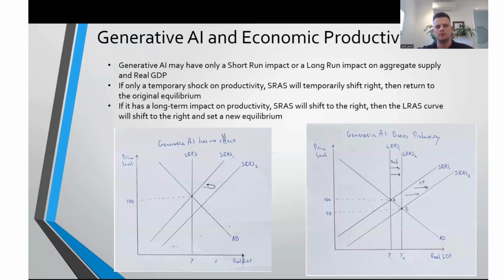In the second example, AI boosts productivity long term. This will increase output, decrease price levels, and employment will remain the same. This is illustrated in this graph by showing both the short-run aggregate supply and long-run aggregate supply curves shift to the right. The SRAS will shift first, and then the LRAS will follow and create a new equilibrium point for the economy here.